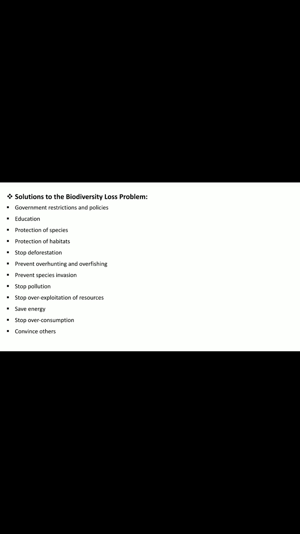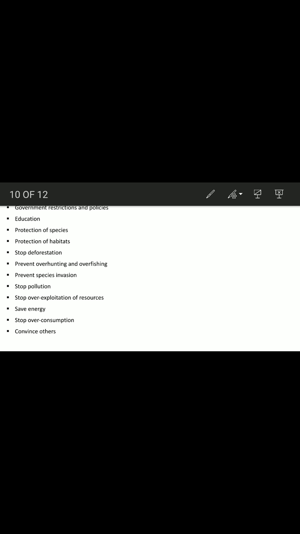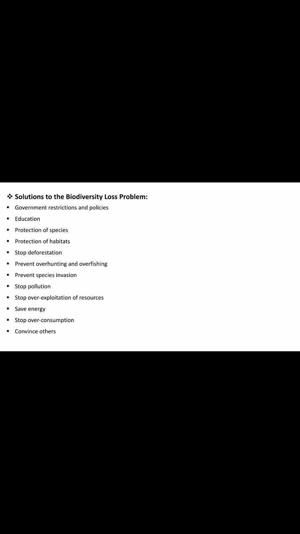Then education: we have to educate our children so that they realize the exact problem, connect with nature from childhood, and are able to provide solutions. Then protection of species: we have to protect the species which are on the way to extinction.